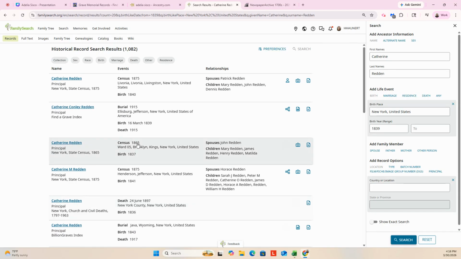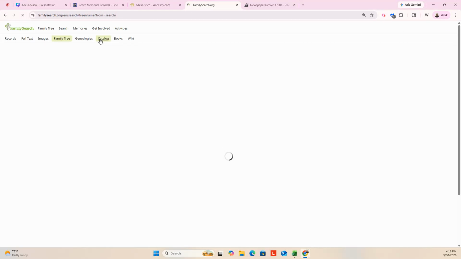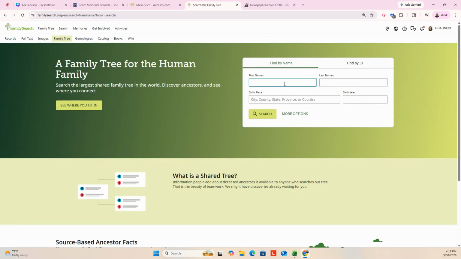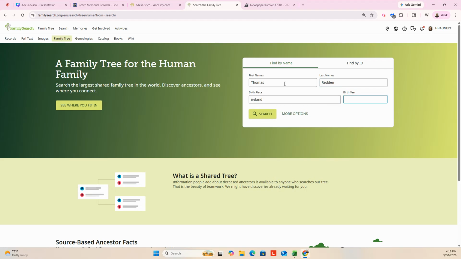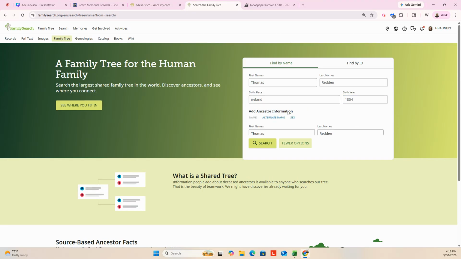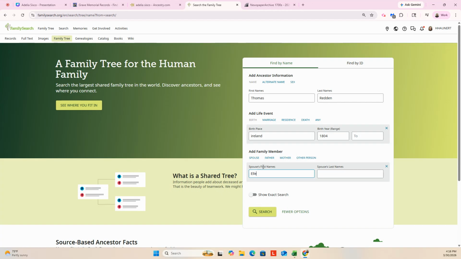Okay, so let's look up, Dad was Thomas. So let's see if we can do a family tree. And let's look up Thomas Redden. We know he was born in Ireland and his birth year was about 1804. But we know that his spouse was Ellen.